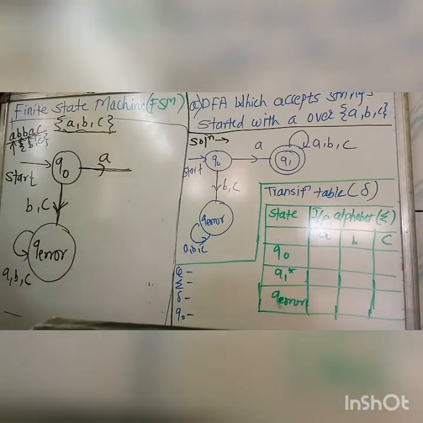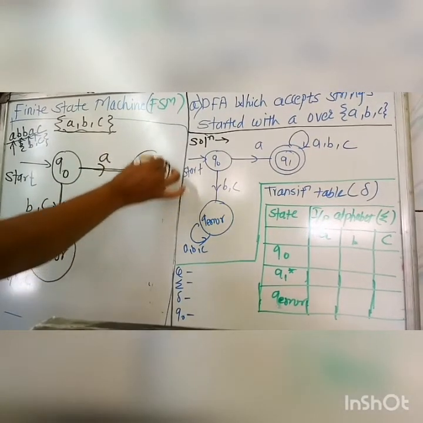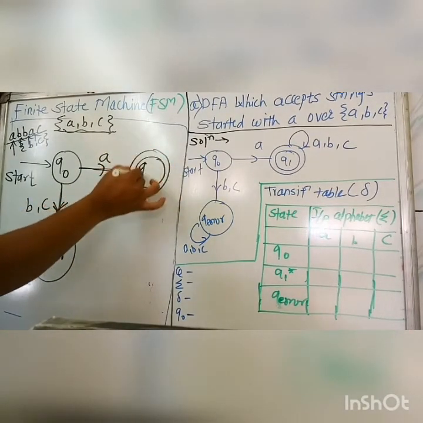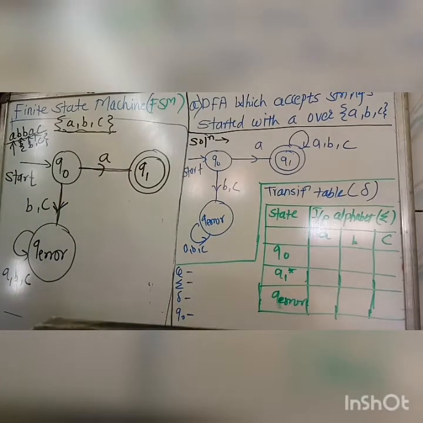So we have satisfied here the first condition, that each and every string must start with A. So we need not worry about whatever the next input will be. Here we come to our last state, the final state, that is the Q1 state, and in our DFA diagram we show it by a double-rounded circle.